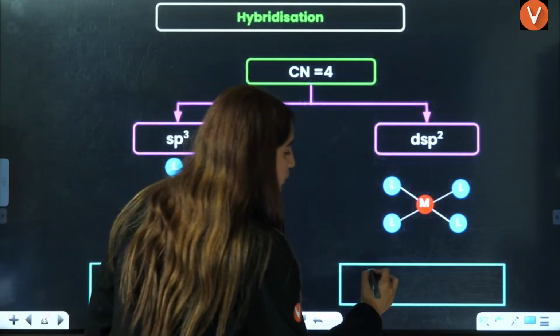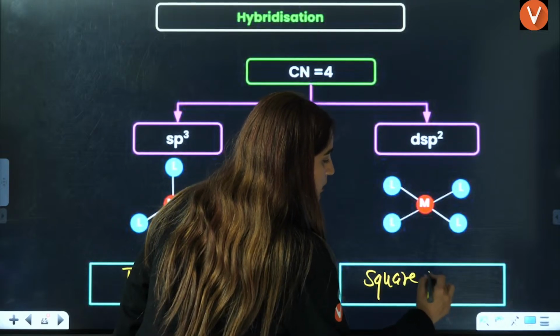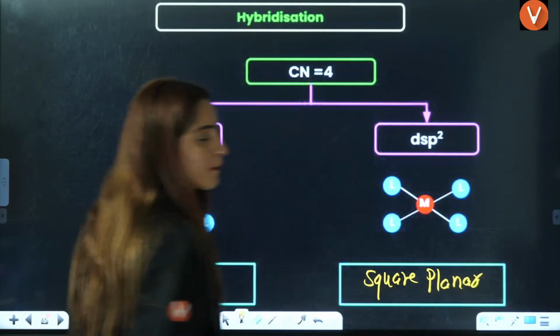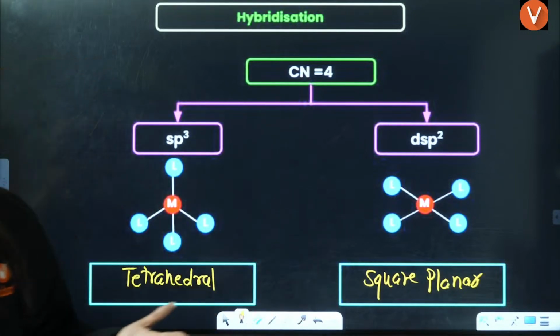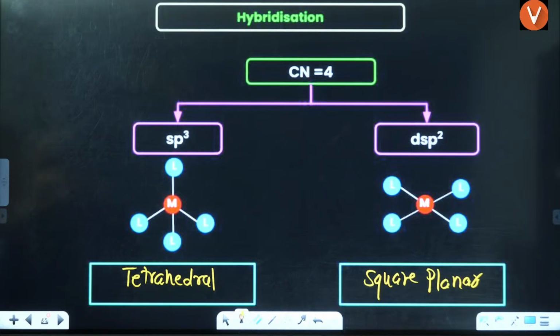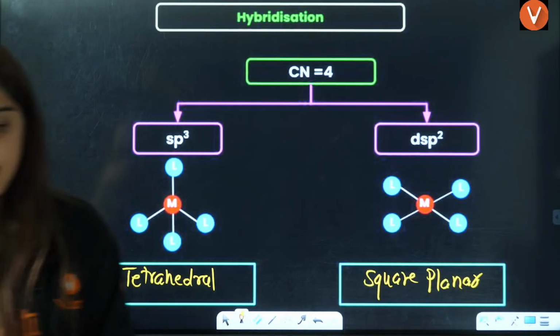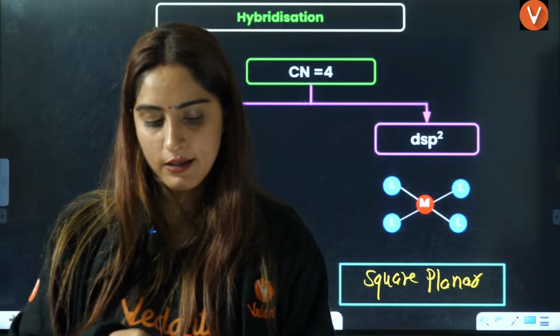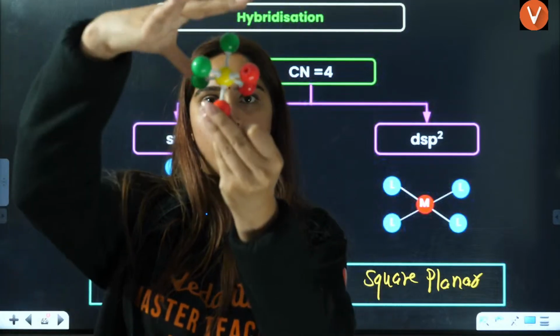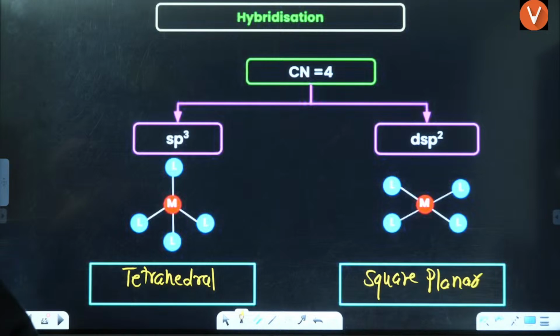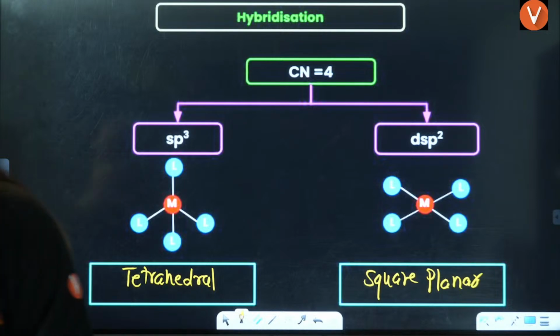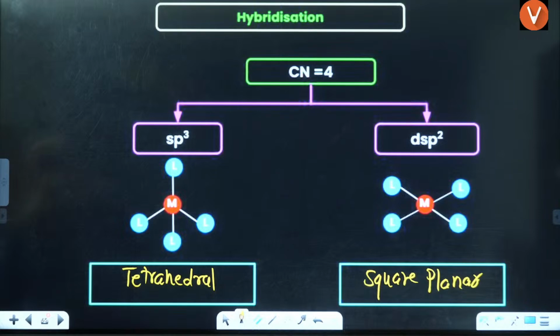And this dsp2 is nothing but square planar. Understood? This is how tetrahedral looks. Tetrahedral simply means you have these 4 bonds here. Let's say if I draw octahedral, it has 4 bonds in one square, one up, one down. So that is octahedral. Tetrahedral simply means you have it in this kind of situation. Let me just show you that.